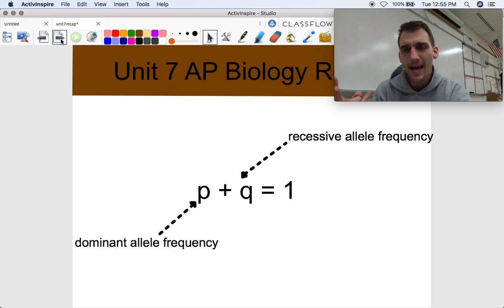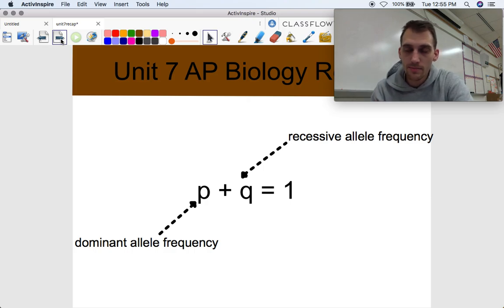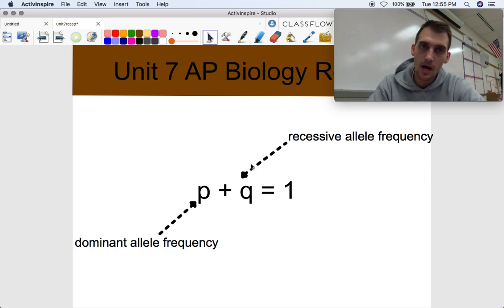There are two equations that have to do with Hardy-Weinberg. They're kind of the same equation, but kind of different. One is p + q = 1. Beautiful, simple equation. p is the variable that we use to represent the dominant allele frequency, and q is the variable that we use to represent the recessive allele frequency. You add up the dominant allele frequency and the recessive allele frequency, and you get 1, or in other words, 100% of the alleles in the gene pool. We're going to express allele frequencies as decimals and not as percentages most of the time.